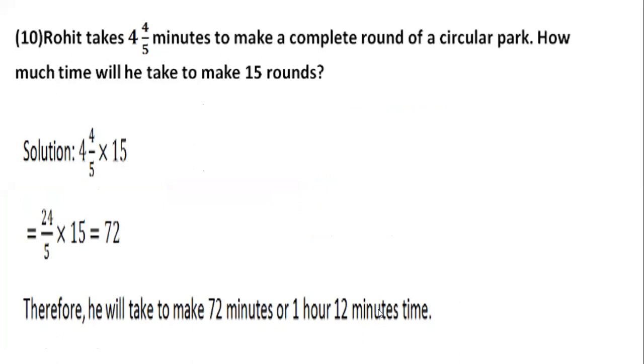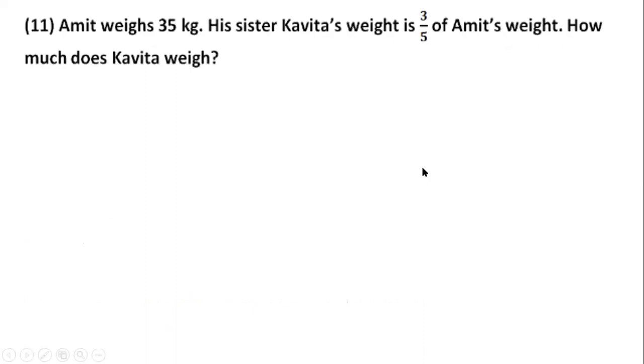You have to write the statements properly. Here I have skipped writing the statements because I thought of telling you orally. You will write proper statements. Time taken by Rohit to complete one particular round is 4 by 5 minutes, that is 24 by 5 minutes. Time taken by him to complete 15 rounds would be 4 by 5 multiplied by 15. Children, if you don't write the statements properly, your marks would be deducted.